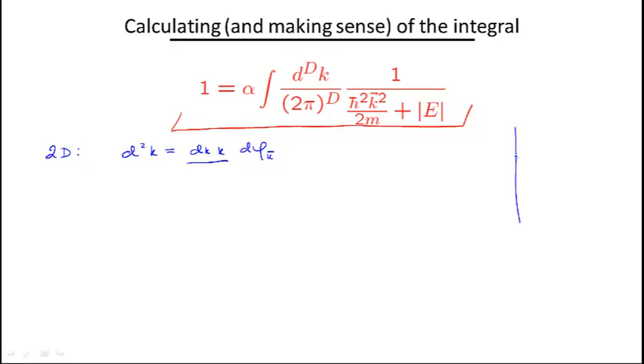So let's say if this is our 2-dimensional k space, this would be k sub y. This would be k sub x, and if this is our vector k, this would be the angle phi sub k.